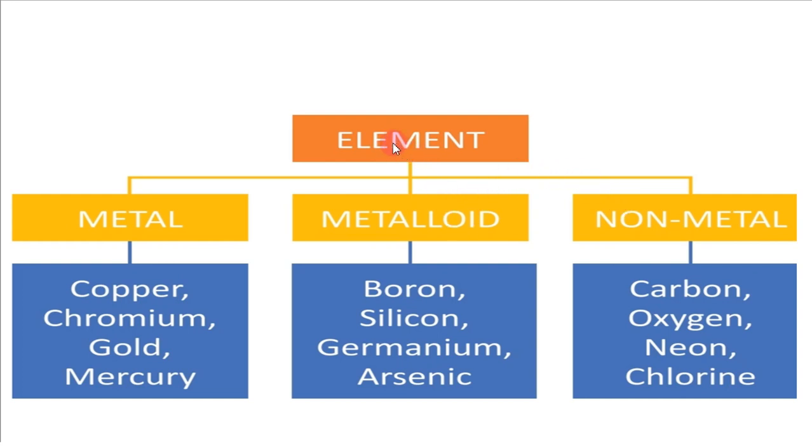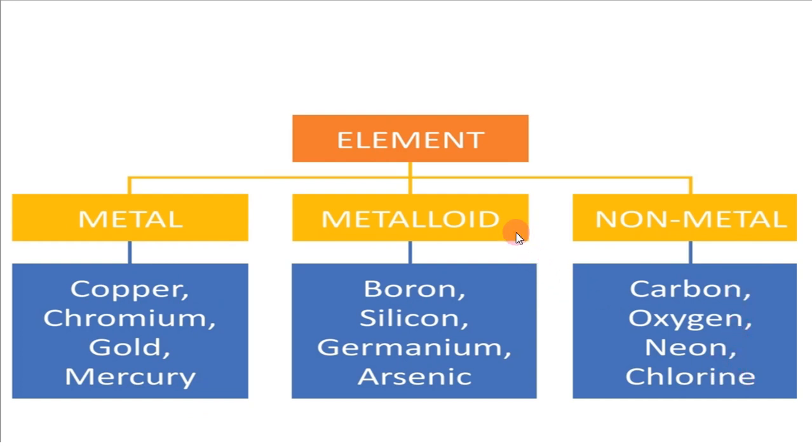So the modern periodic table contains how many elements? 118 elements. So here 80% of elements are metals, and the remaining come under non-metal and metalloid. Okay, so metal examples: copper, chromium, gold, mercury. And non-metal examples: carbon, oxygen, neon, chlorine.